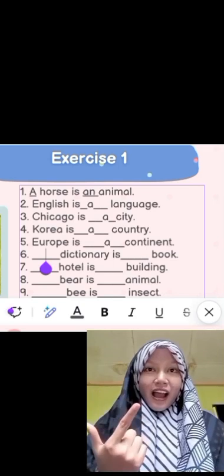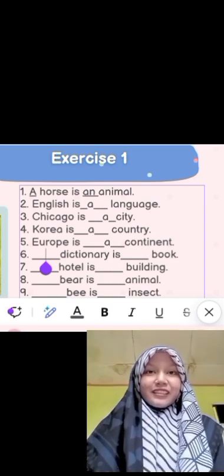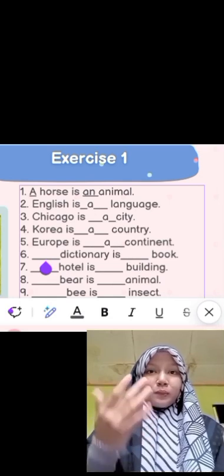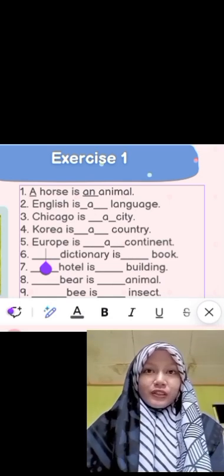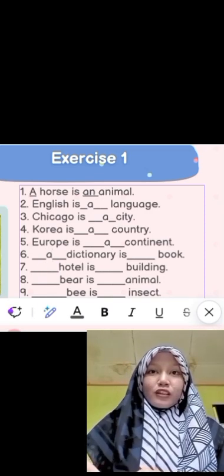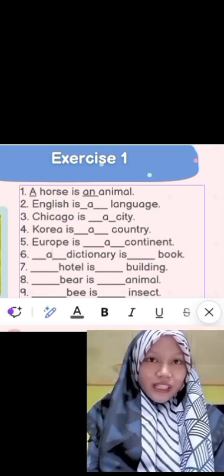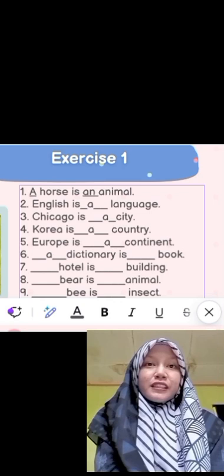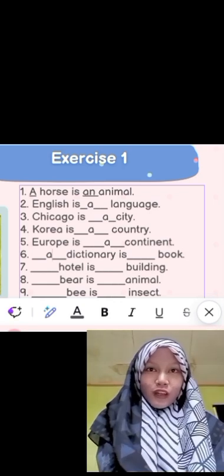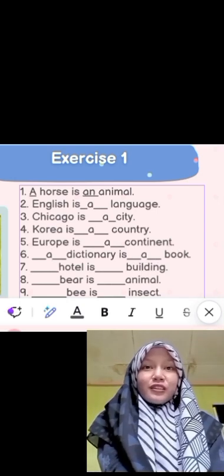A, I, U, E, O. Again, A, I, U, E, O. So the answer in number 6 is a, because D is a consonant. A dictionary. Book also begins with a consonant. So a dictionary is a book.